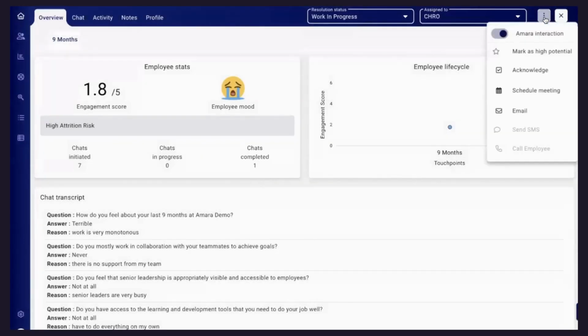And then from here, let's say you would like to mark HiPos in your company, or you would like to pull out a report of high potential employees, or the rock stars of your employees. That is possible. We can create multiple other tags, like leadership engagement, mid management engagement, grade-wise engagement. So we have an option in the settings tab that I'll talk about in a bit. But if you would like to create different cohorts like this, so that you can see engagement scores in different buckets, that is also possible.